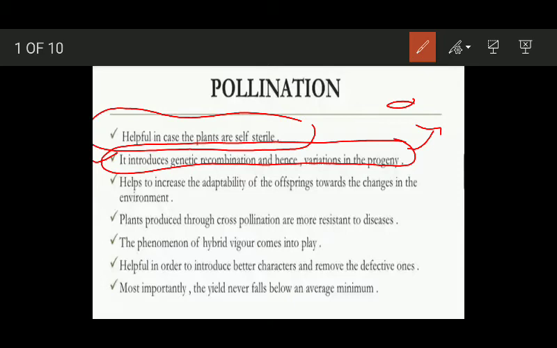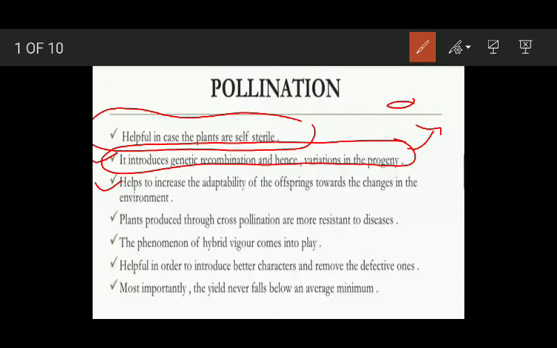Number one, those populations which are genetically more diverse have more chances of adaptability. They can adapt to the changing environmental conditions. For example, you have a population of 50 individuals, and these individuals are different in terms of their genetic makeup.